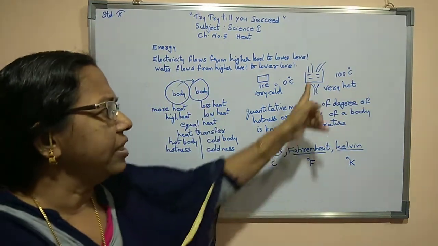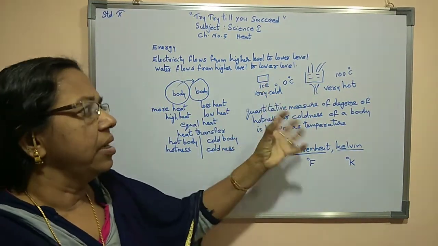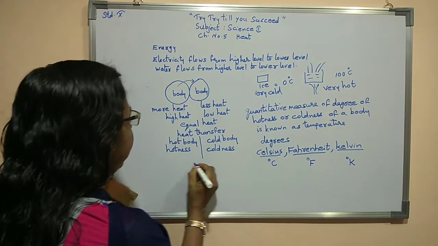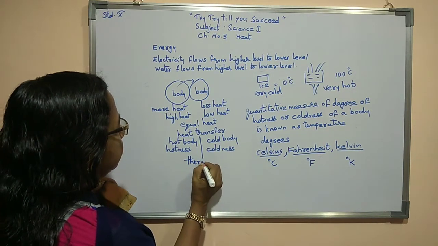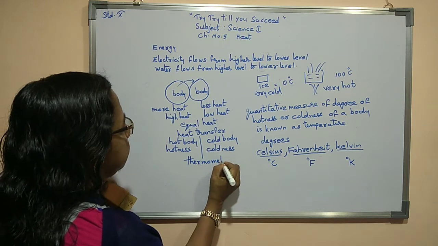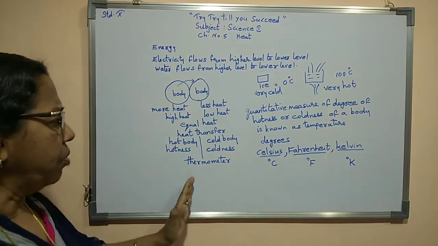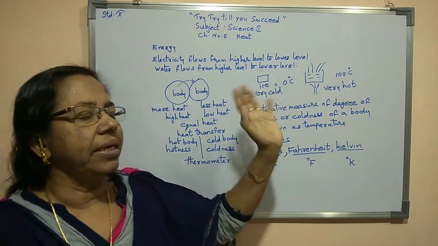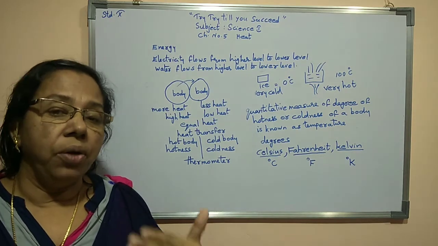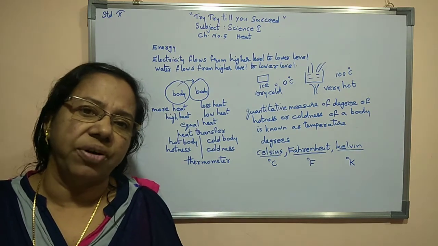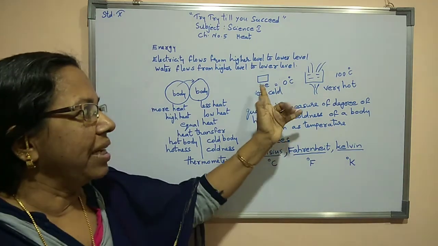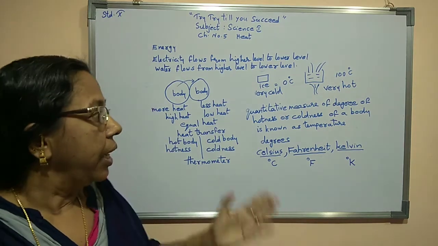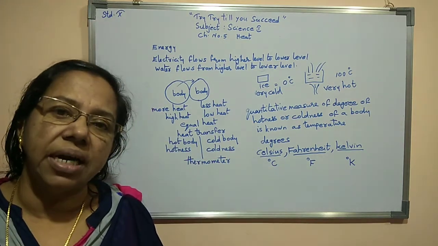How hot or how cold a body is, for measuring that we have to use an instrument. That instrument is known as thermometer. Thermometer is the instrument or device which we use to find out the temperature of a body. Even doctors use it for finding the temperature of our body. For the temperature of water or ice we can again use the thermometer. There are different types of thermometers available.